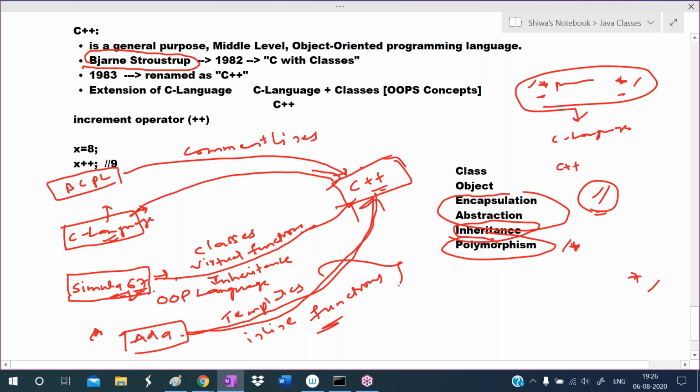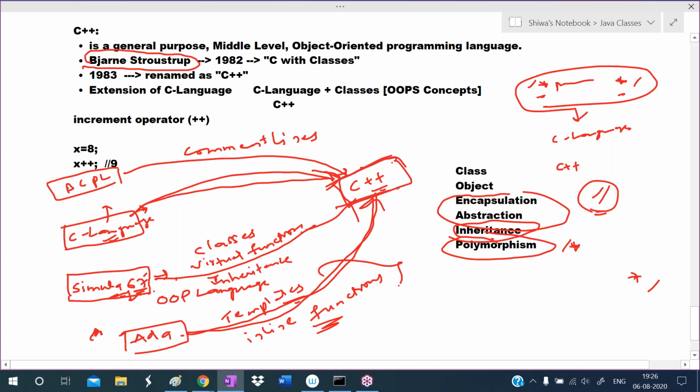All the features of the C language, data types, control structures, operators, all the concepts of C he added. From Simula 67, he added features like classes, virtual functions, which means polymorphism, and inheritance. All these OOPS concepts he added from Simula 67. Templates and inline functions he added from the ADA language.